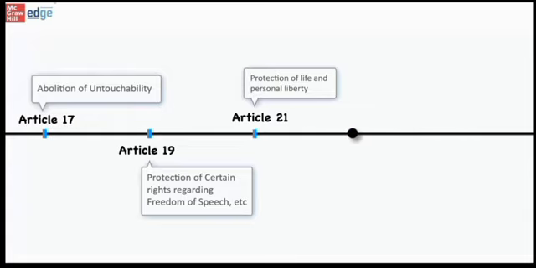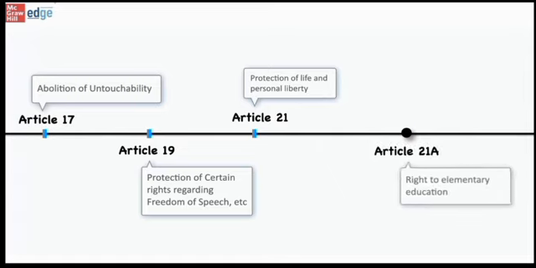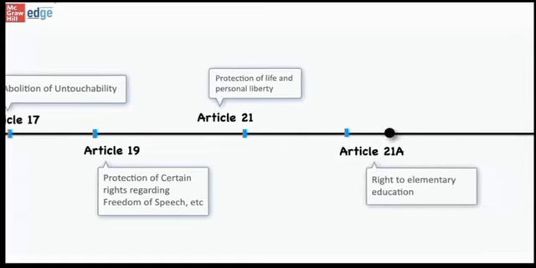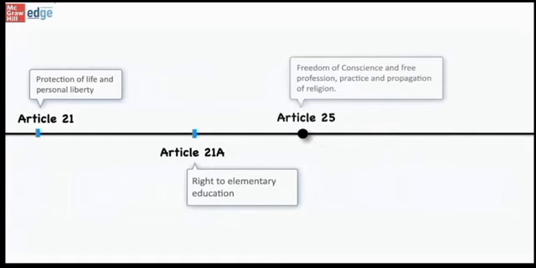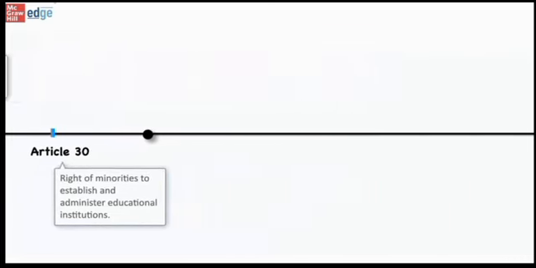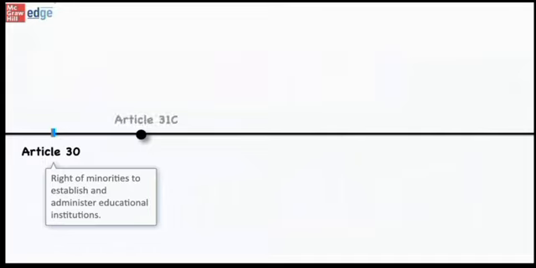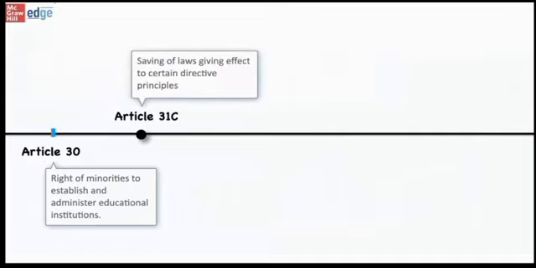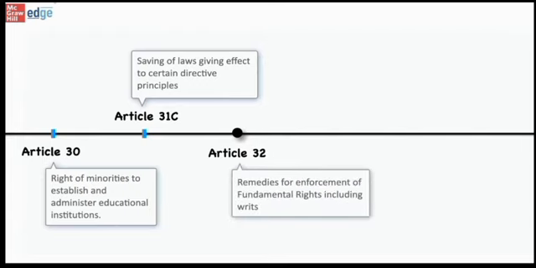And Article 21A deals with right to elementary education. Next is Article 25, which is about freedom of conscience and free profession, practice and propagation of religion. Now comes Article 30, which deals with right of minorities to establish and administer educational institutions. Next comes Article 31C, which deals with saving of laws giving effect to certain directive principles. Another important article is Article 32, which talks about remedies for enforcement of fundamental rights including writs.